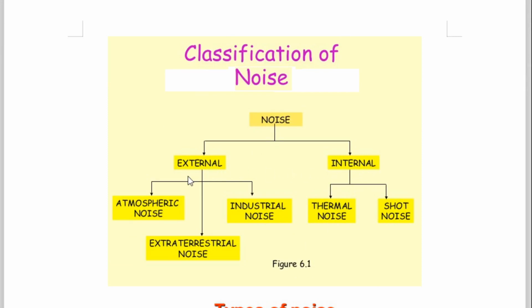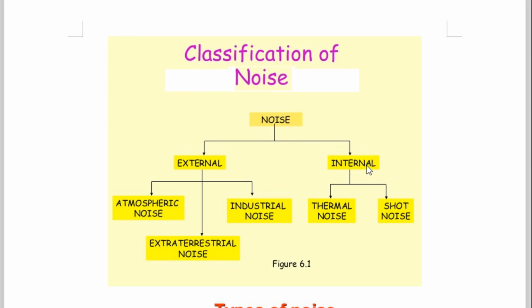What are the examples of external noise? Examples of external noise are atmospheric noise, extraterrestrial noise, and industrial noise.